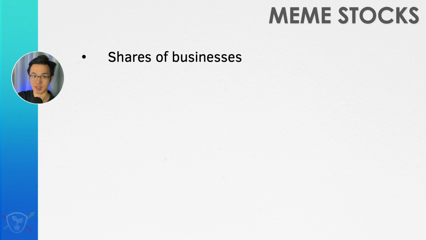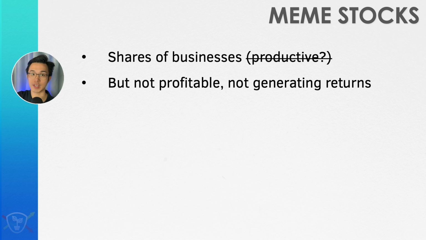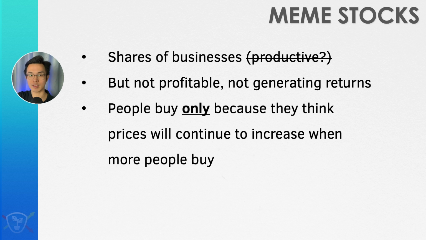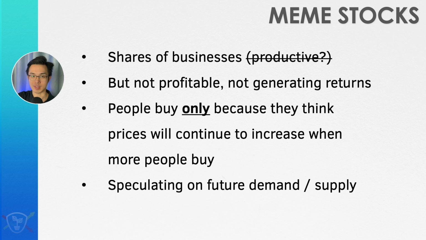Another example would be meme stocks. Some people would say that they are shares of businesses, so they are supposedly productive assets. However, if we take a closer look, we will see that actually these are businesses that have been losing money for a pretty long period of time. And people were only speculating on the price. They were just buying to push up the price, or because they had an idea that everybody was going to buy to push up the price, only to sell and to dump the stock to make a quick buck.